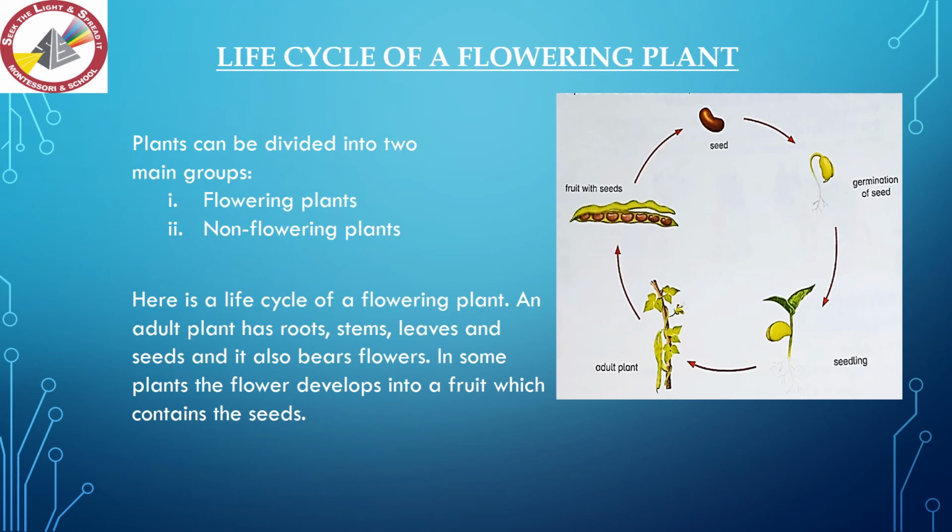When we plant a seed and water it regularly, it germinates and its roots grow. Then it becomes a seedling that grows into an adult plant. The adult plant produces flowers, the flower turns into a fruit, and seeds are enclosed into a fruit. In this way, the life cycle keeps going over and over again. Non-flowering plants go through the similar stages, but their seeds are not enclosed in fruits or flowers.